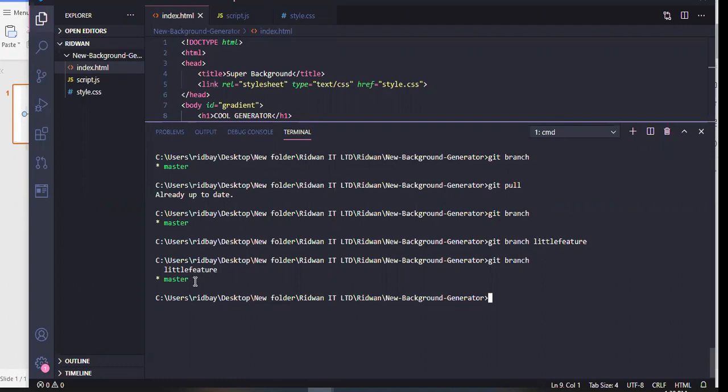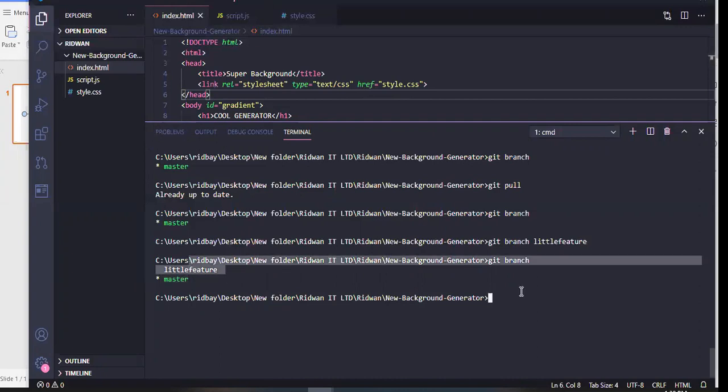And another thing you would notice there is the master branch is highlighted with this star, which means you are presently on the master branch. So any changes that I make here are still on the master branch. The only way, or let me not say the only way, because there are other commands, but as far as this section is concerned, the way to enter another branch is using this command, git checkout.